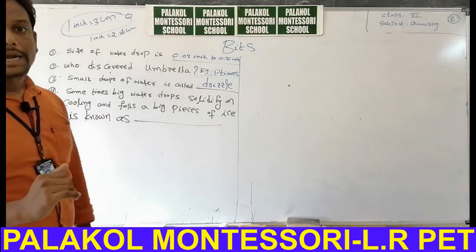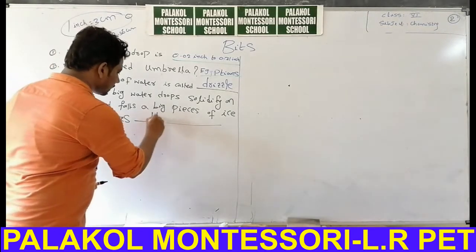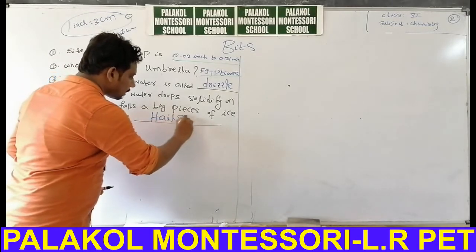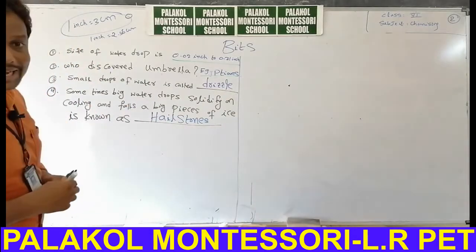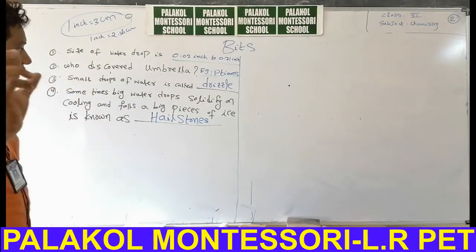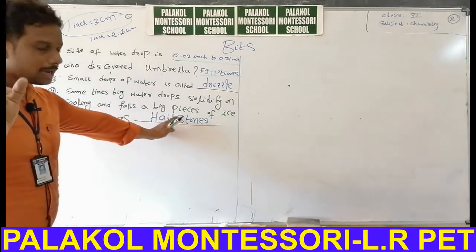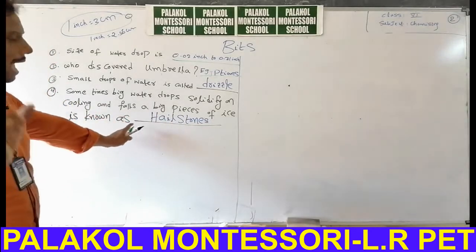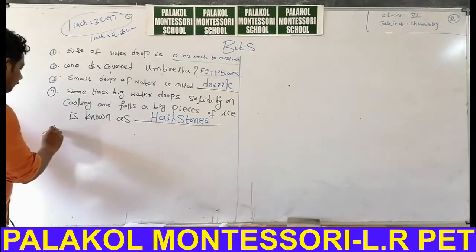In English we will call it hailstones. Very, very important definition. Define hailstones: sometimes big water drops solidify on cooling and fall as big pieces of ice, known as hailstones. Okay, this is about the fourth point. Fifth point.